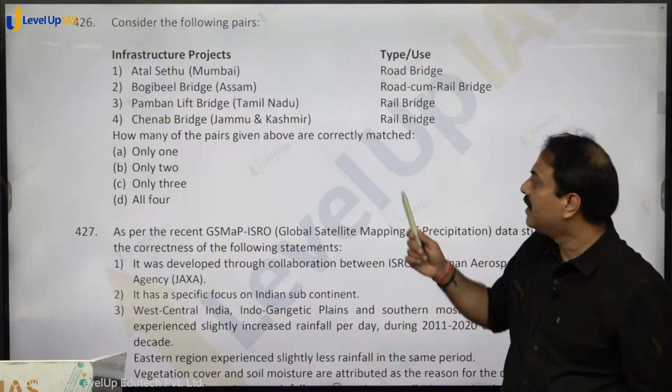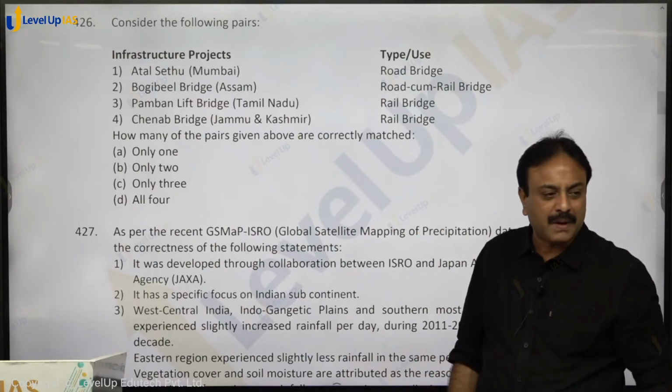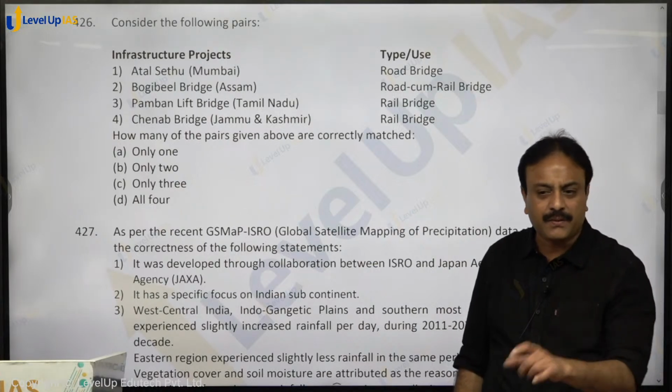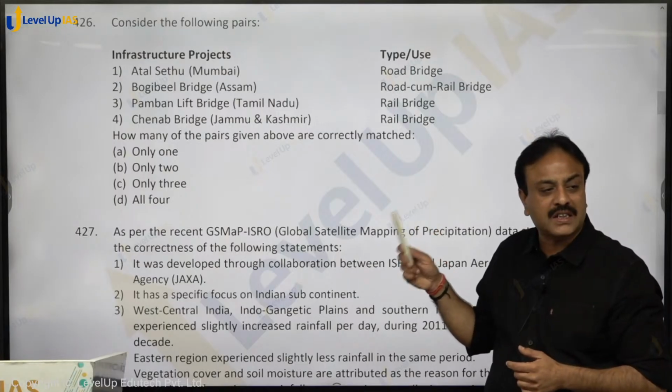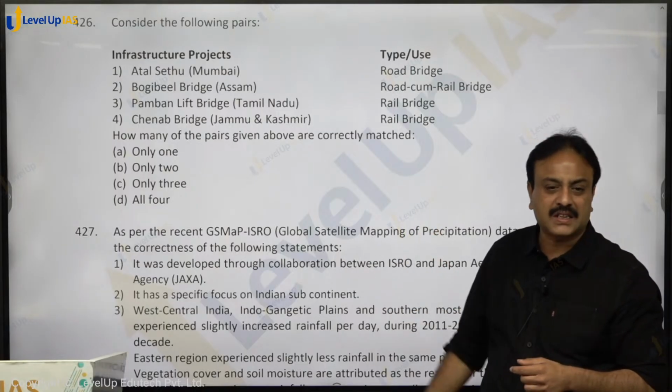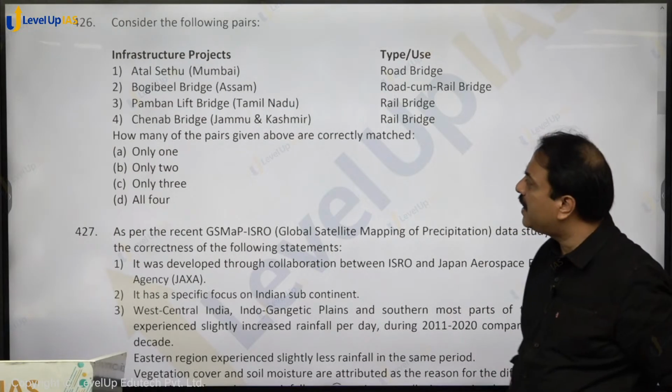Road cum rail में longest. Pamban Lift Bridge, that was the lift bridge inaugurated just 2 months back, right? And it is the first lift bridge of India. That is a rail bridge, that is on Palk Strait, to connect Rameshwaram, right? That is the Pamban Lift Bridge.